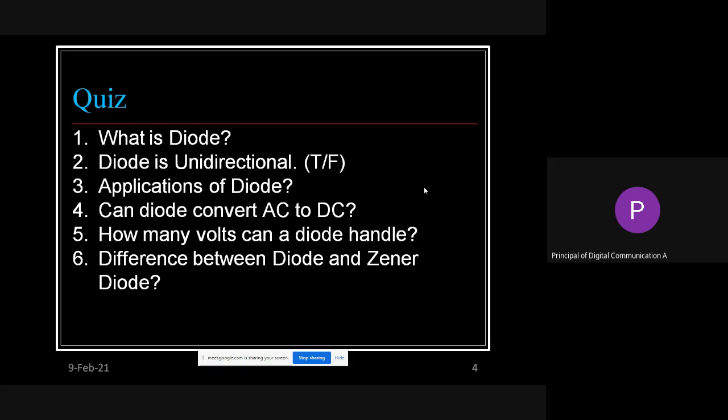Then the next question asks whether it can convert AC to DC. The next question: a diode is one common component, so how much voltage can it sustain in a normal condition? And lastly, what is the difference between the two types of diode, normal diode and Zener diode? In one line only, you are supposed to give the answer for this one also.